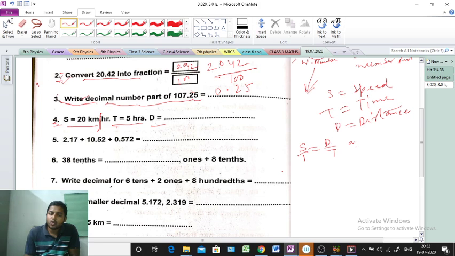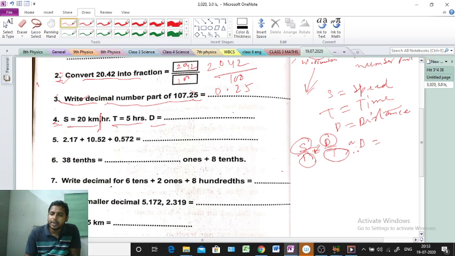So D, just do cross multiplication. Cross multiplication means this D and this 1 will be multiplied, numerator and denominator. D into 1, cross multiplication. D into 1 means D. And this S and T will be multiplied.